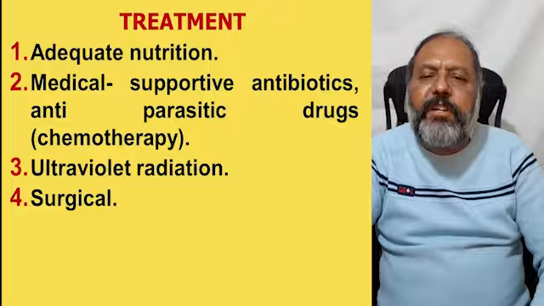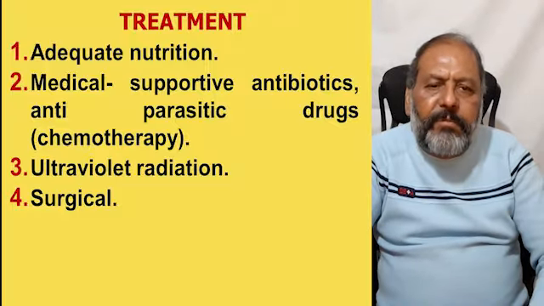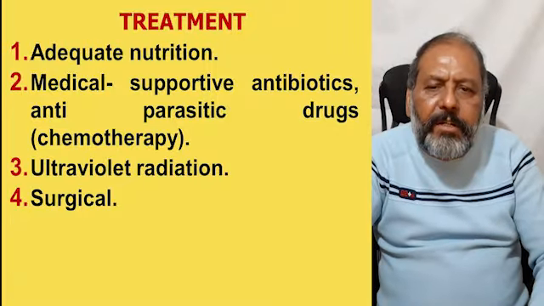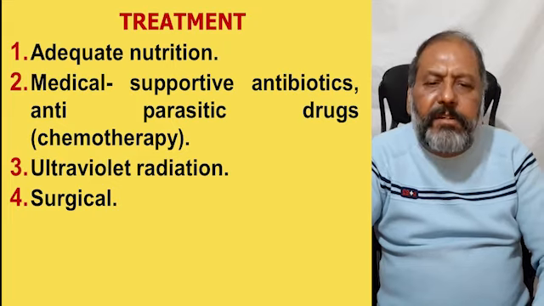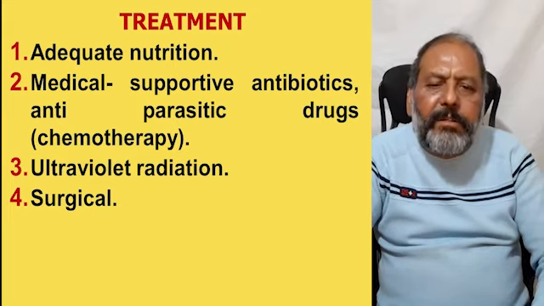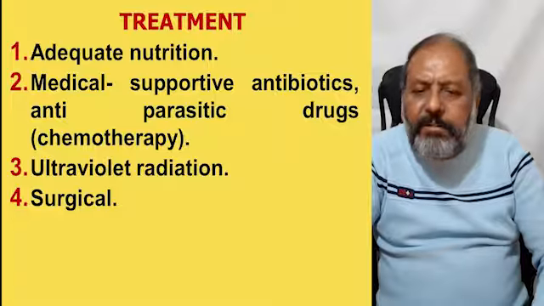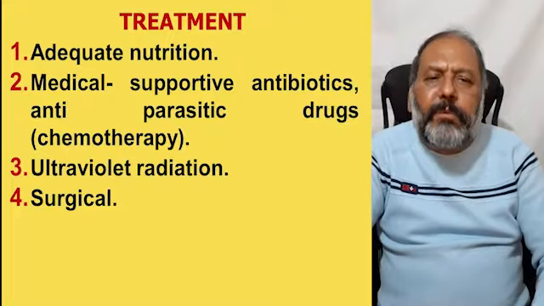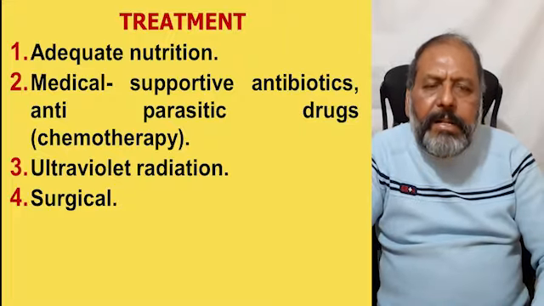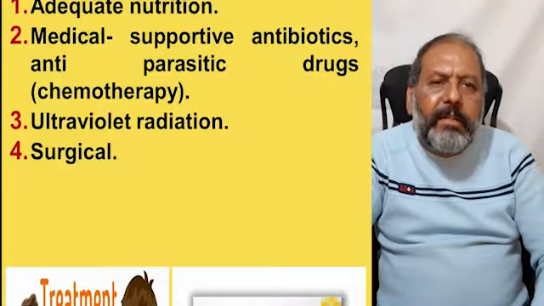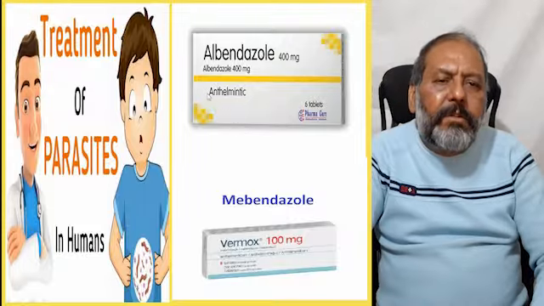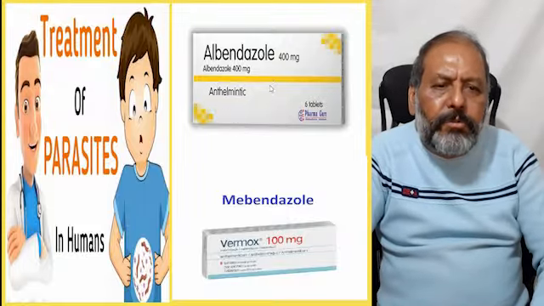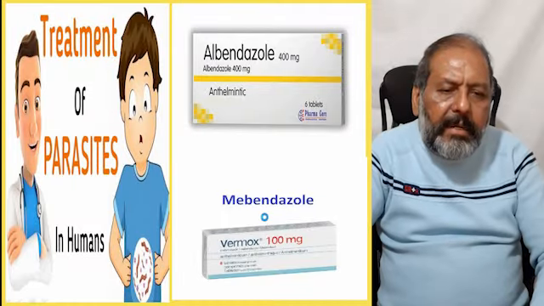Now, what is the treatment of this parasitic infection? Adequate nutrition so as to combat the invader, and medical supportive antibiotics, antiparasitic drugs, chemotherapy in certain cases, ultraviolet radiation in certain cases, and surgical removal, as in the case of a hydatid cyst and other problems which need surgery. That is a part of the treatment. The medicines being used mostly are albendazole and mebendazole.